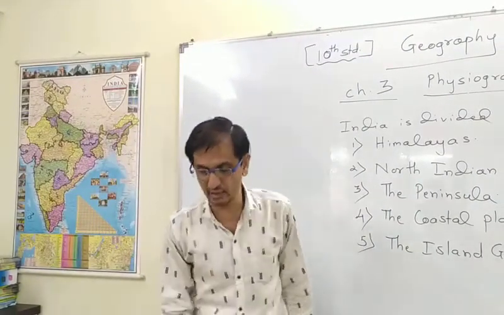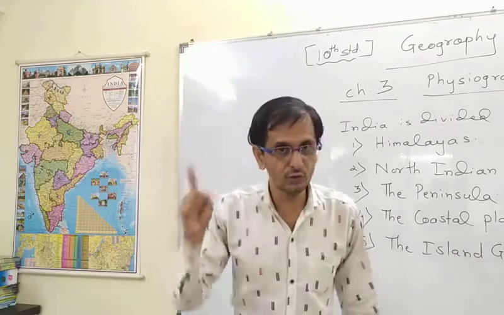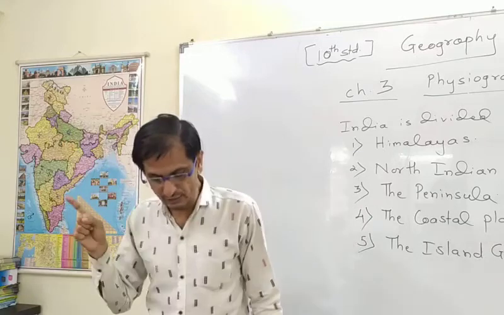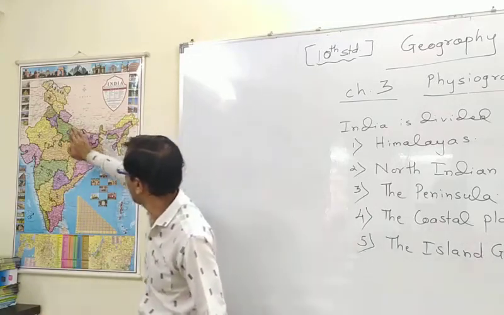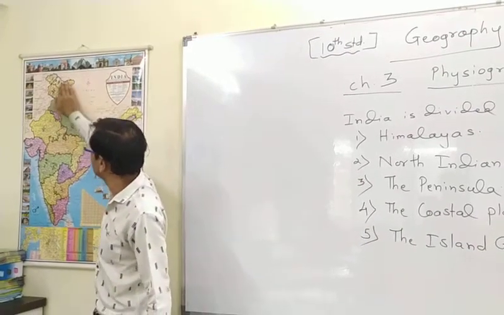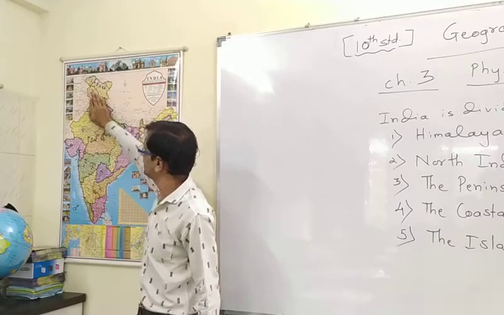That is the answer to the first question. Go to page number 14, first question: in which direction does the region with an altitude of more than 6,000 meters lie in India? That is the north direction.